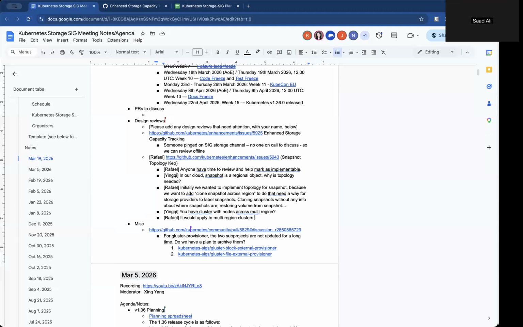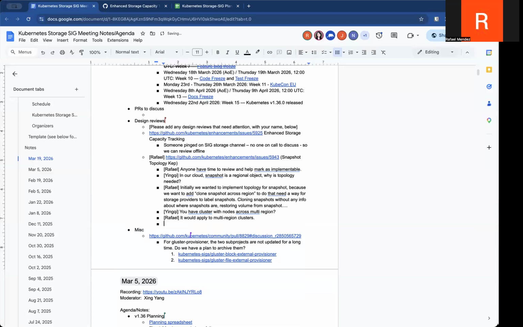Cool. And Raphael, I assume you're following something similar to what we did for topology for PVCs and the existing model. Yep, that's correct. So there's also going to be an extension to the scheduler, which will take into account the topology of that snapshot before picking a node where we're going to schedule any pods.